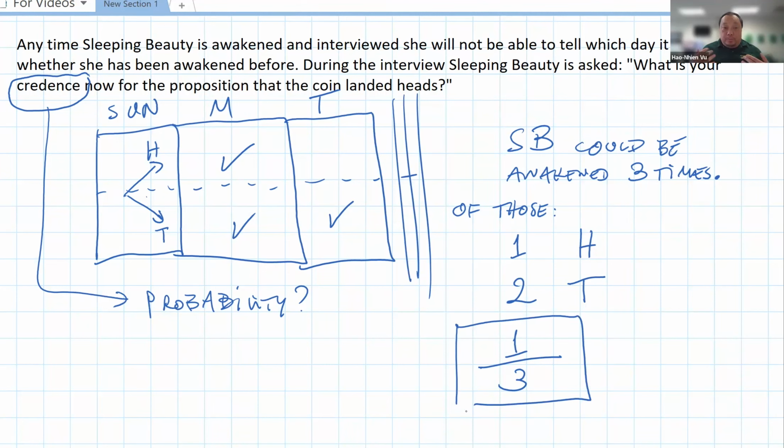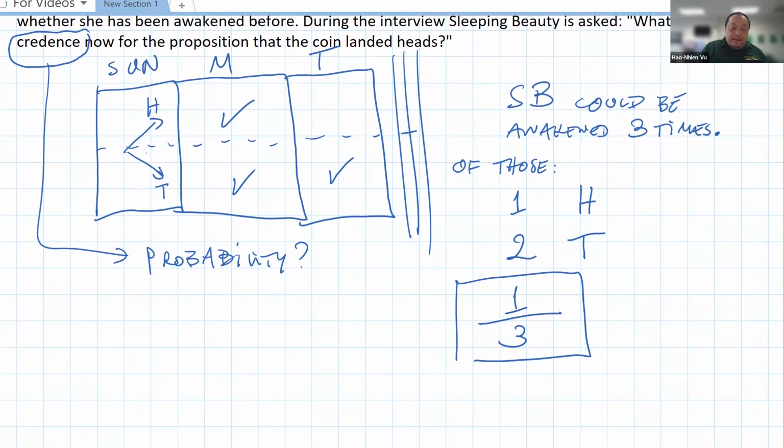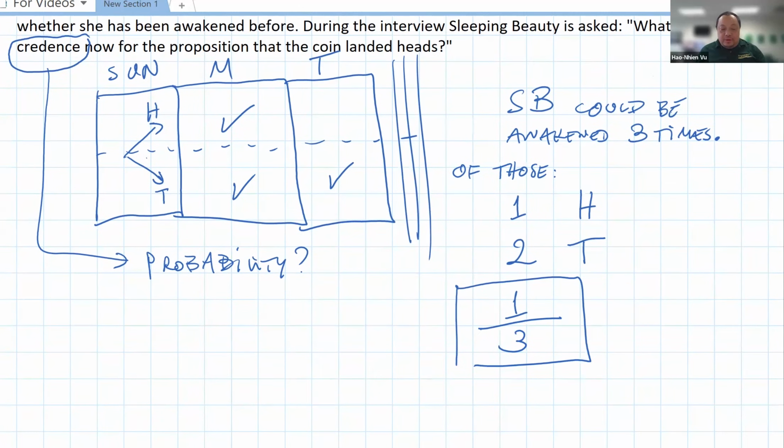Now, when I told my student that my answer is 1/3, he says there are many people who say that it should be 1/2. And that also makes sense because it's not as if Sleeping Beauty can change the coin, right? So the probability of heads is still 1/2. I understand that argument. I just happen not to agree with it.